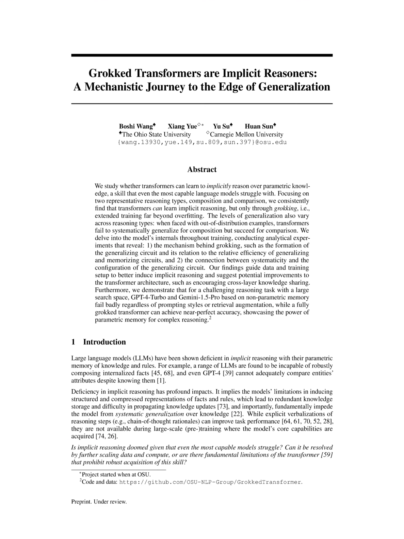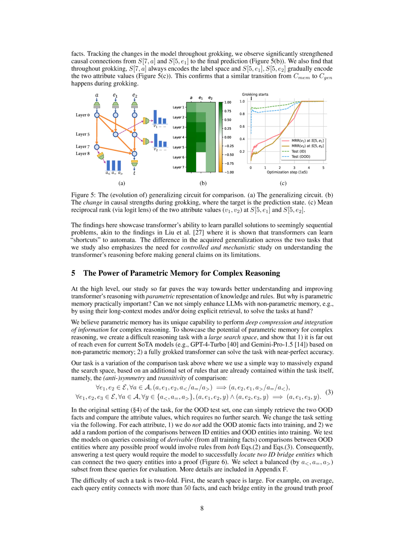Additionally, the study showcased the transformer's ability to learn systematic generalization for comparison tasks through grokking, where a parallel circuit is learned by the transformer. Furthermore, the research illustrated the power of parametric memory for complex reasoning tasks, showing that a fully grokked transformer can achieve near-perfect accuracy on difficult reasoning tasks with a large search space, outperforming state-of-the-art models based on non-parametric memory.